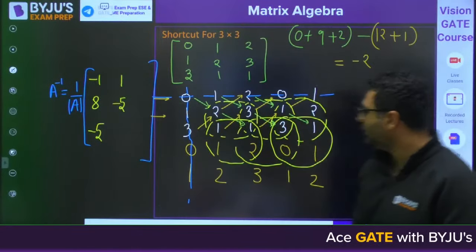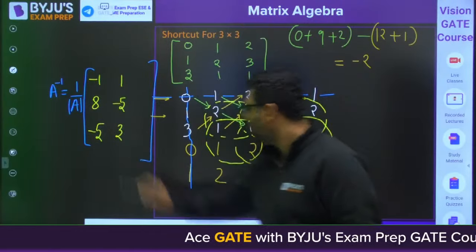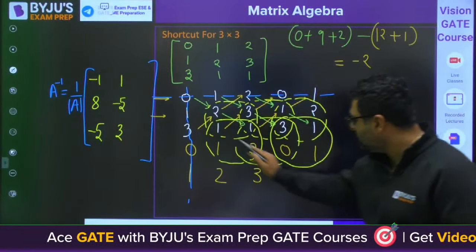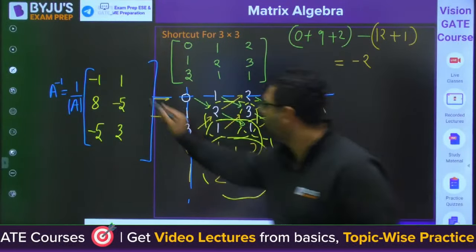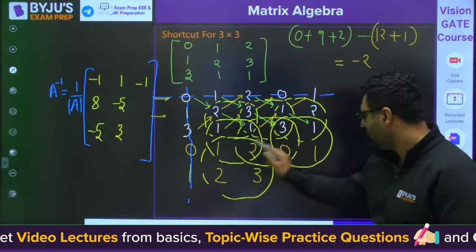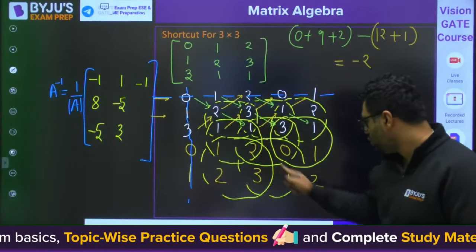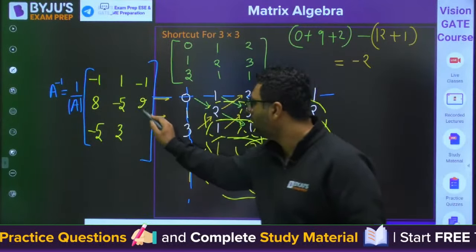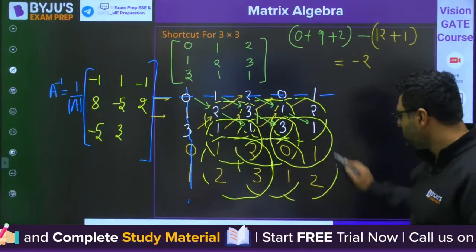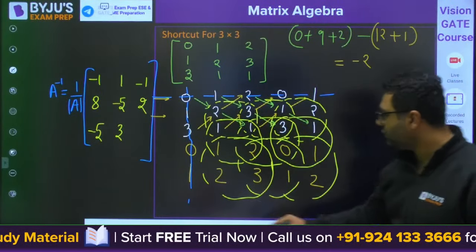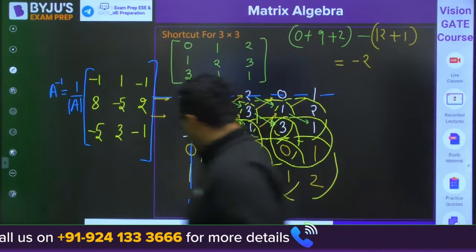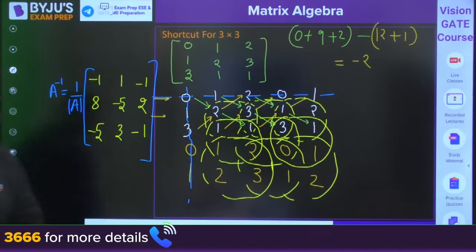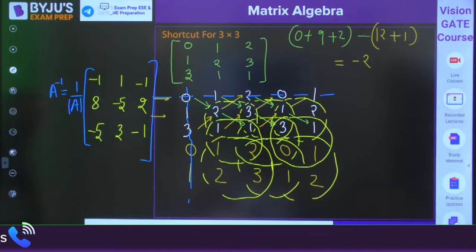3, 0. Next will be this: 3 minus 4, 2. And last will be this: 0 minus 1. Is it clear or not? Please tell me that.